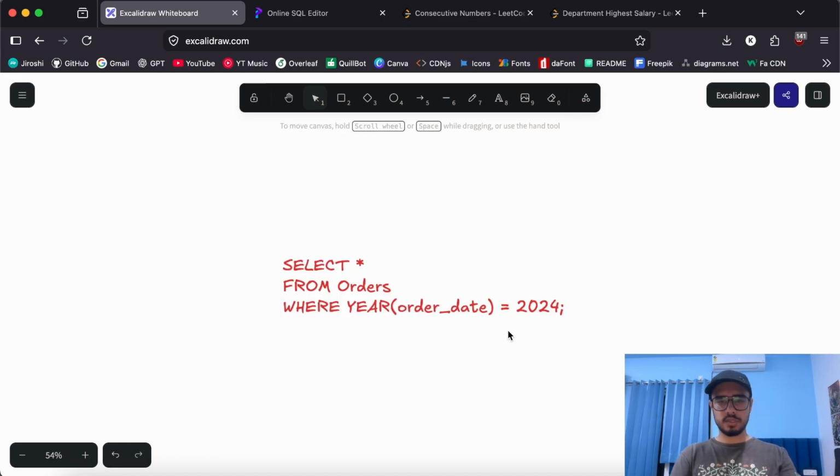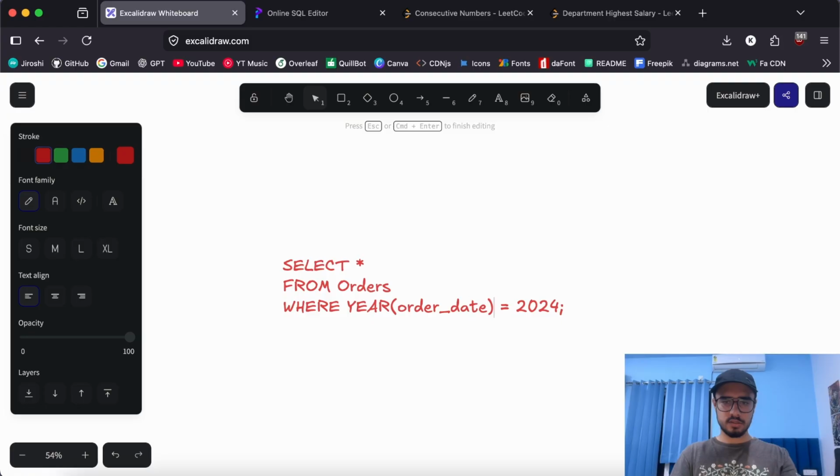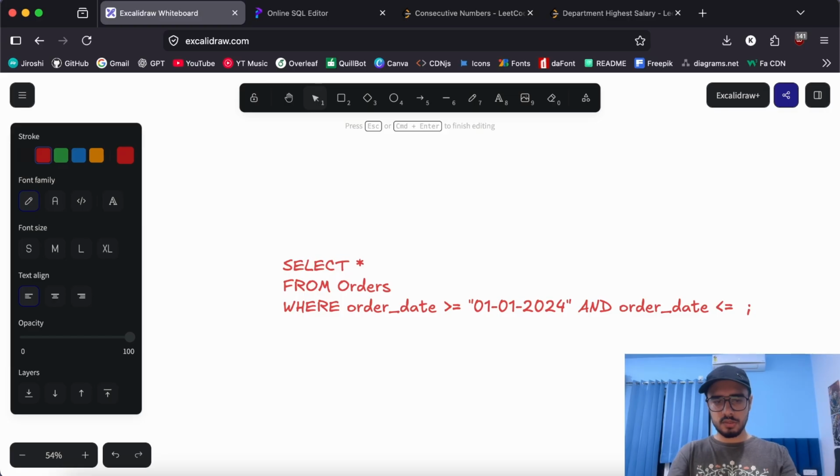We can rather do something like: we use order date greater than or equal to 01/01/2024, and order date less than or equal to 1/2/2024.